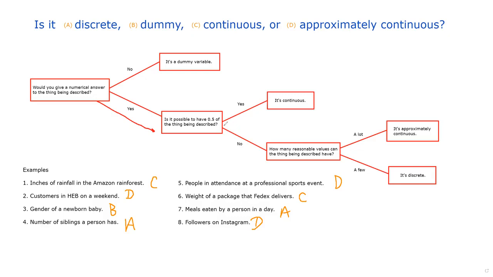Is it possible to have half a mile? Sure, of course, you can have half a mile. So with that in mind, it's automatically continuous. I hope you're seeing a theme emerge: these first 2 questions are pretty easy to answer. It is this last question that people mess up the most, making the distinction between approximately continuous and discrete. Okay, let's look at the next 5.